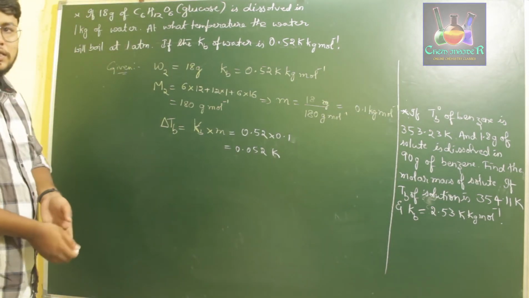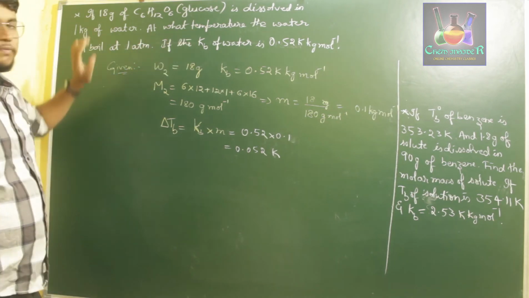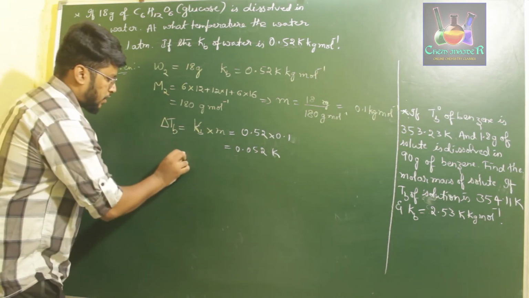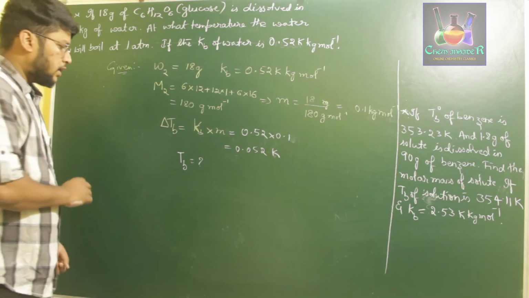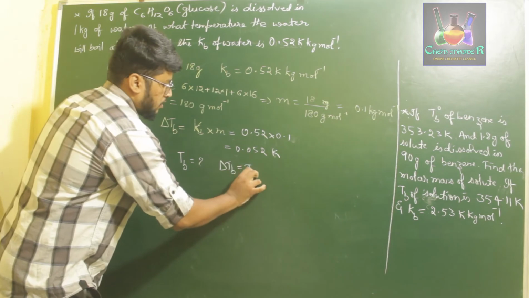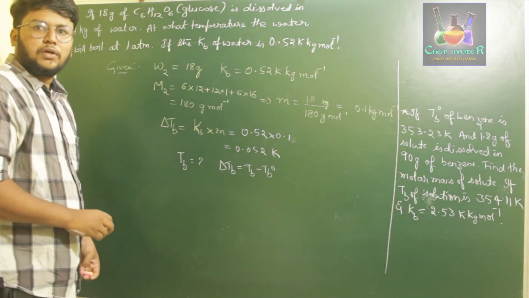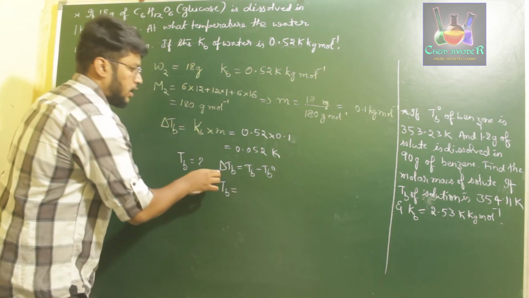Now what they have asked here is, at what temperature the water will boil in the presence of the solute at 1 atmospheric pressure. That is, they have asked us to find out the value of Tb, and we know delta Tb is equal to Tb minus Tb naught, right? Substitute that value.